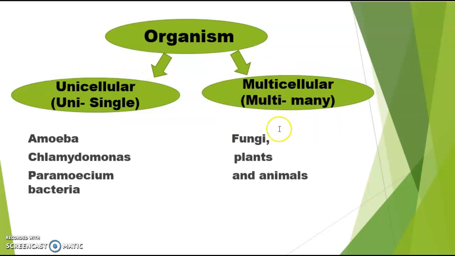And another one is multicellular, an organism having more than one type of cell, multi cells. So this is called multicellular. Now, unicellular examples are amoeba, chlamydomonas, paramecium, bacteria, and blue-green algae. In multicellular, fungi, plants, and animals are multicellular. They are having more than one cell.